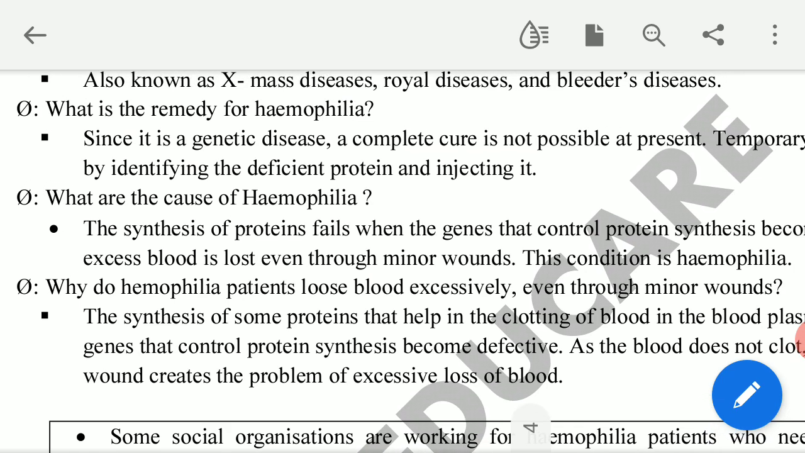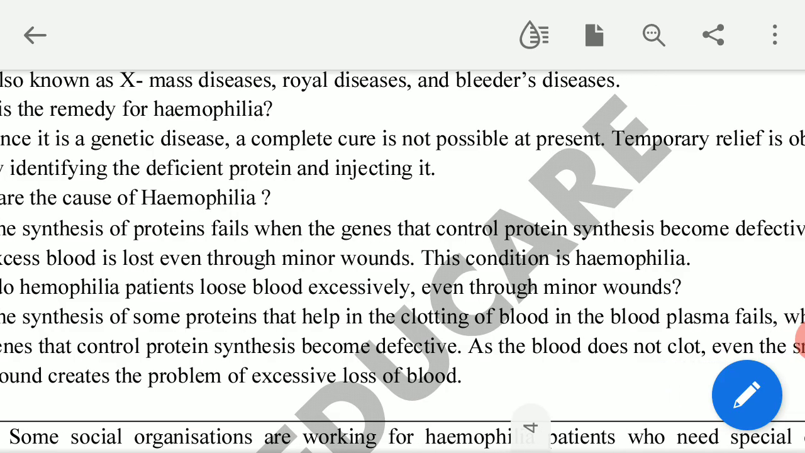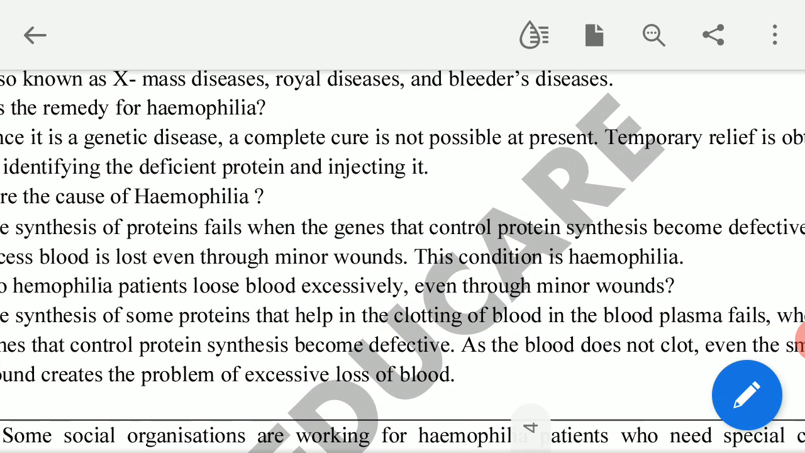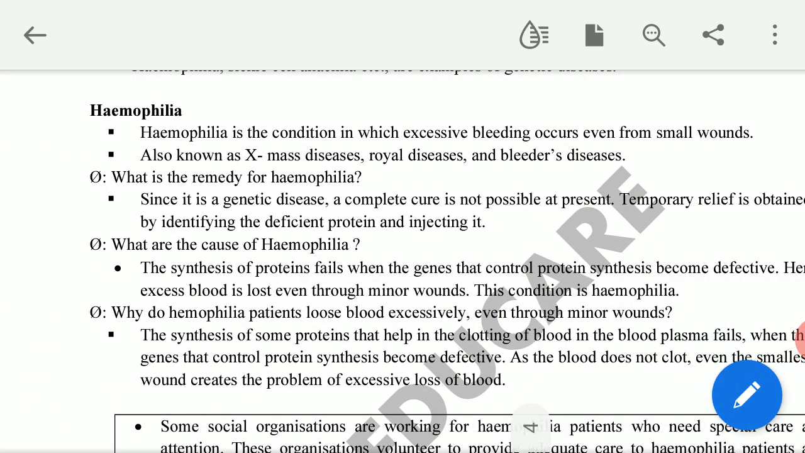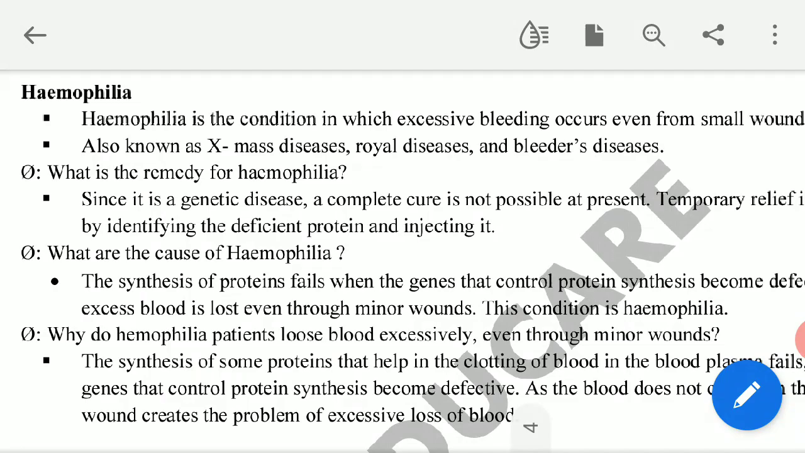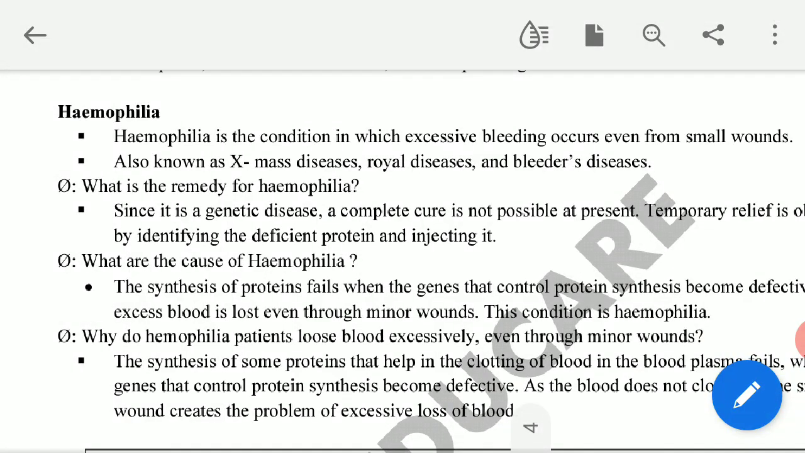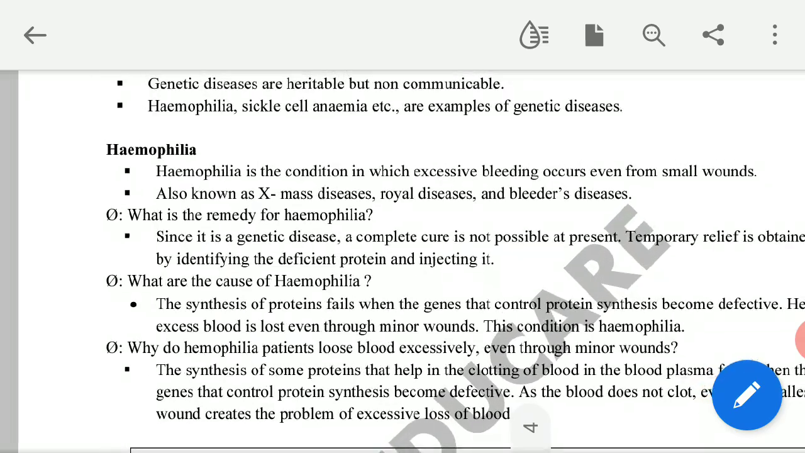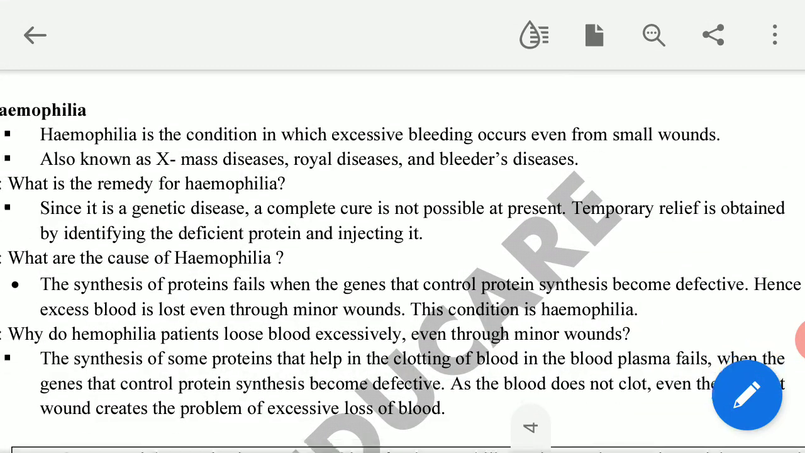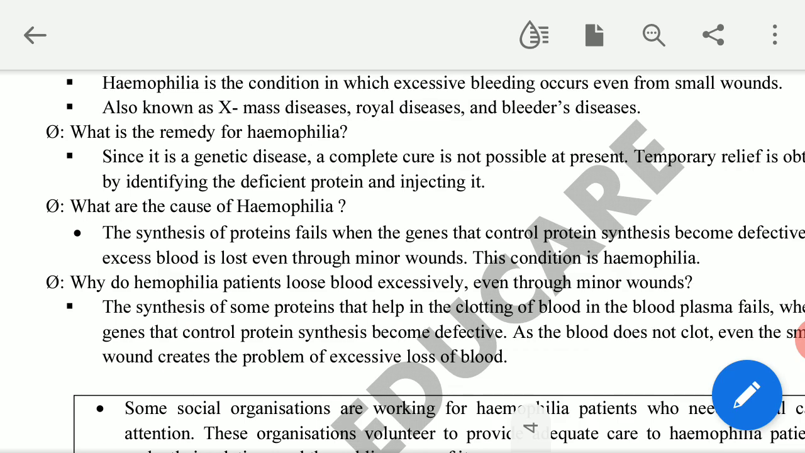The synthesis of protein fails when the genes that control protein synthesis become defective. There are some genes in our body that control the synthesis of proteins which are responsible for blood clotting. Those genes will be defective. That is why it is called a genetic disease. There are genes behind every function. Every function of the body has some genes. The genes which control the protein responsible for blood clotting will be defective. This is the cause of hemophilia.